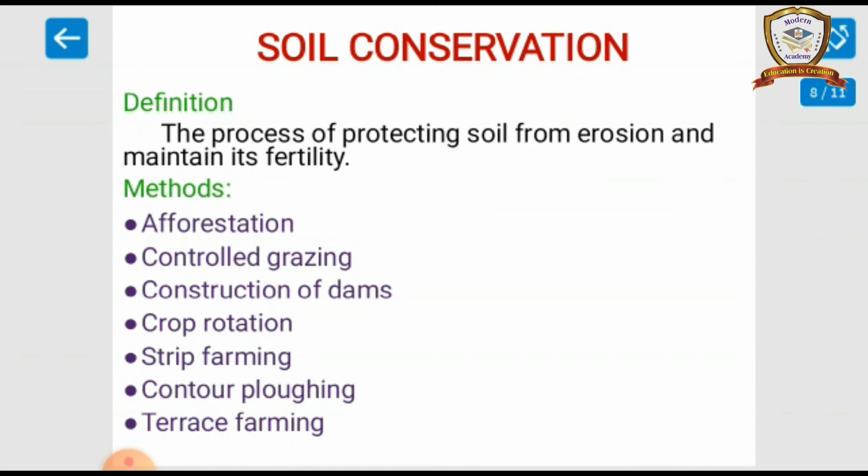Crop rotation. We are alternating the crops; every 6 months we alternate the crops. Strip farming is also a method. Contour ploughing and terrace farming are the methods to conserve the soil.